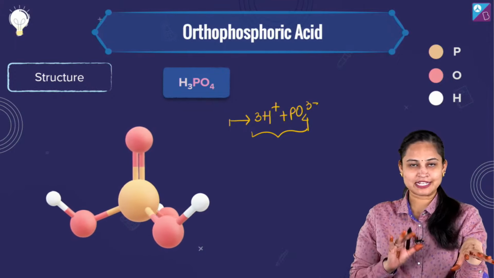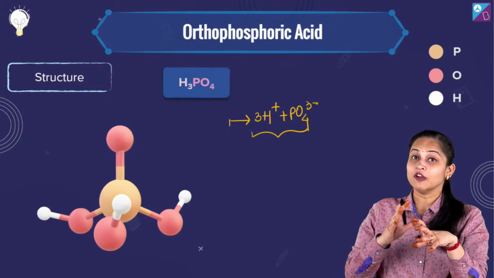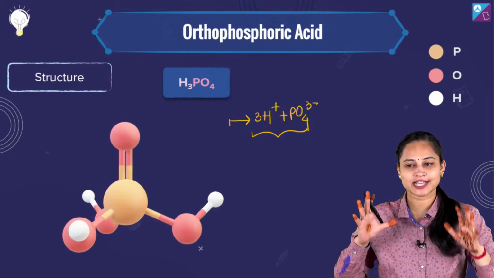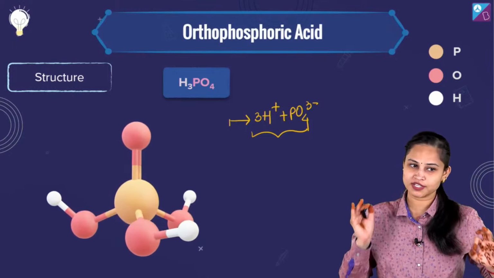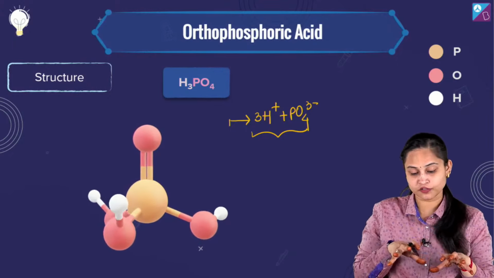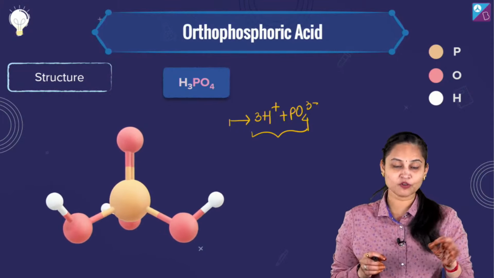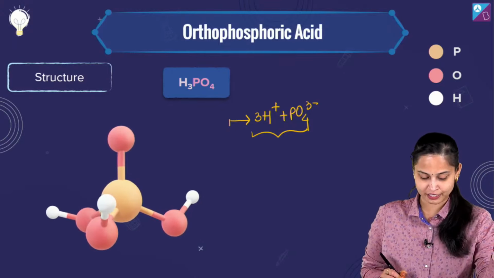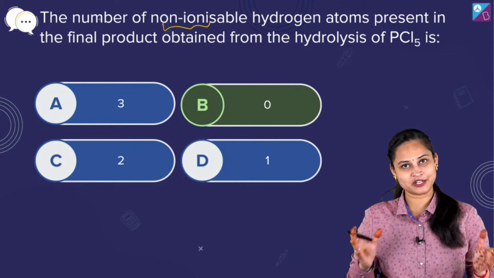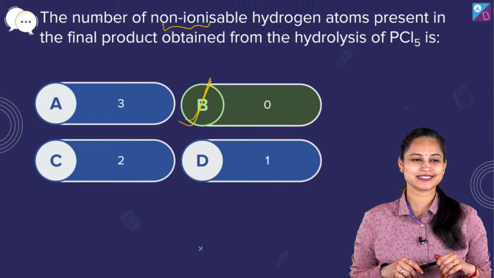Did you understand? When we hydrolyzed PCl5, initially we got POCl3. Then what happened? Again hydrolysis happened and our final product was H3PO4. Everyone knows the structure of H3PO4. And when we take this H3PO4 into dissociation, we get 3H positive and PO4 3 negative. So obviously none of the hydrogen atoms are non-ionizable. All the hydrogen atoms are ionizable. Option number B is the right answer for the question.